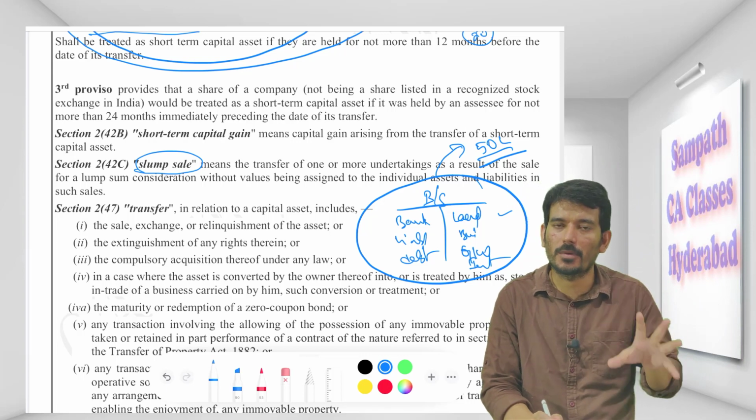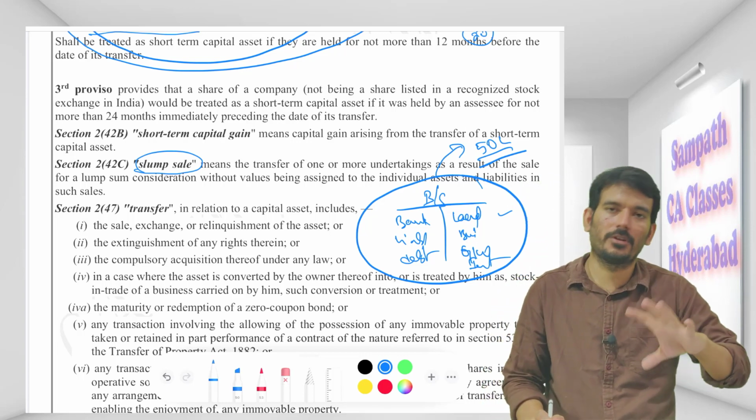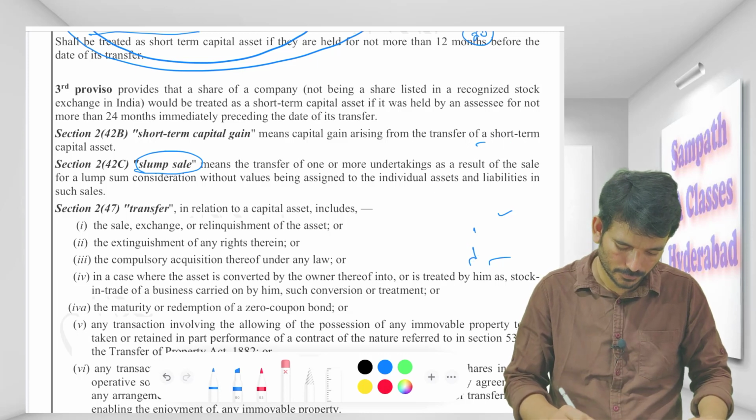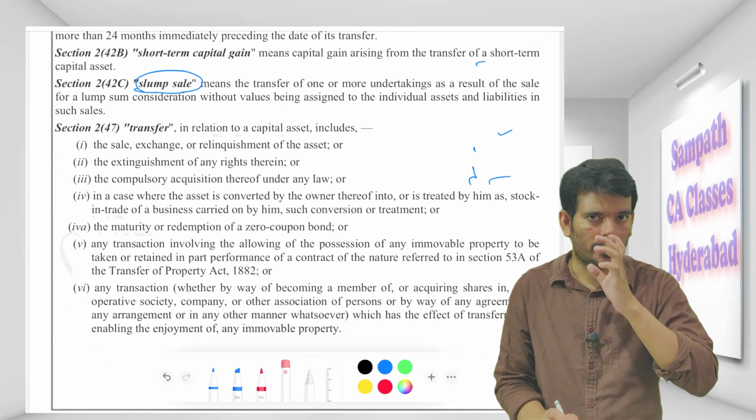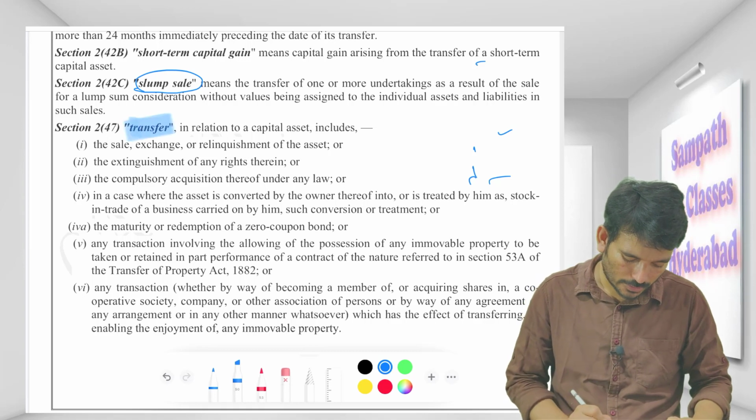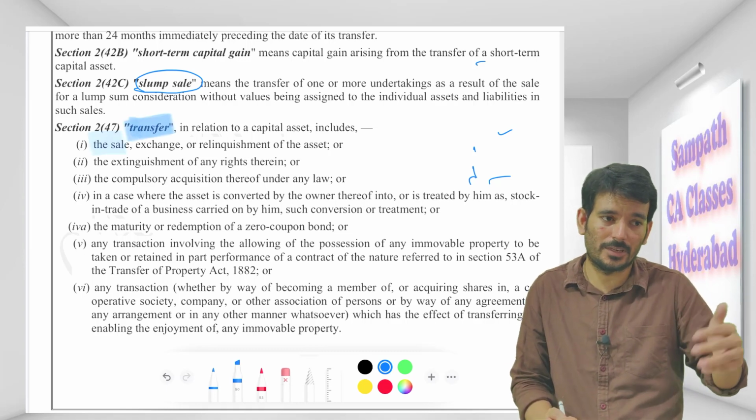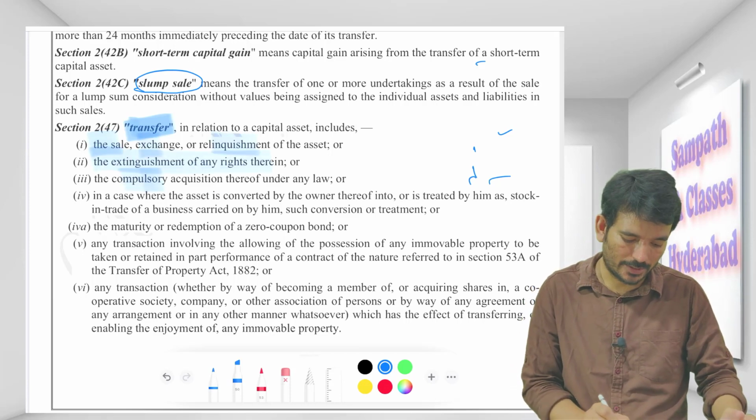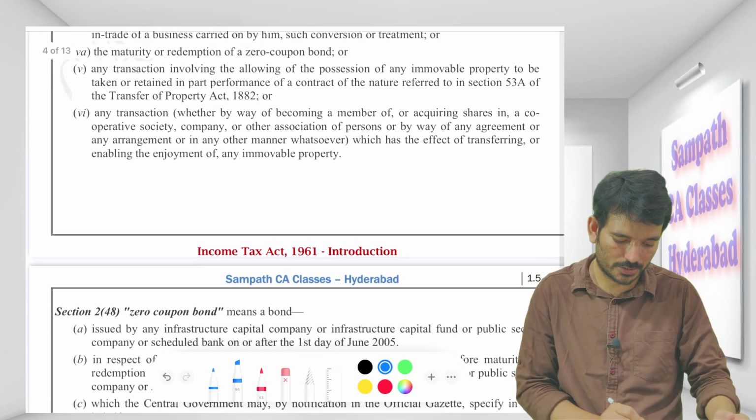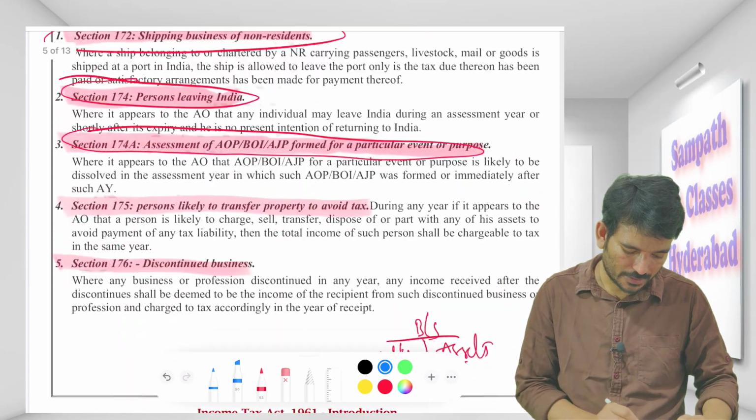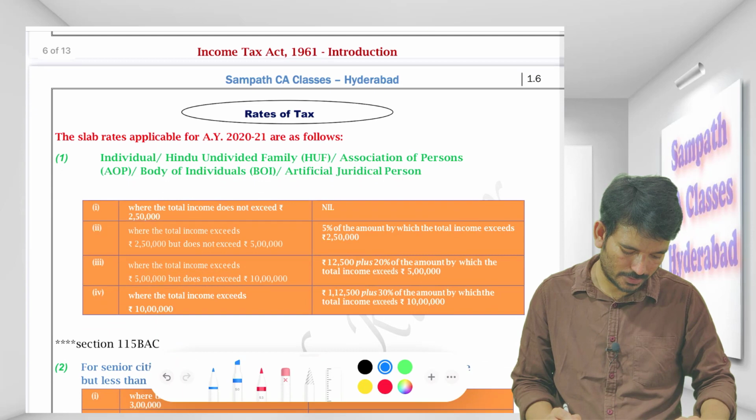We can expect some 10-mark question in the capital gain chapter. So here we need to understand what you mean by slump sale also. Randomly I am selling, no value is assigned to it. Transfer will come back in the capital gain chapter, like what are the different instances where we call it a transfer: sale, exchange, relinquishment, extinguishment, compulsory acquisition. All these things will come back once again in the capital gain chapter. And previous year, we have just now discussed it.